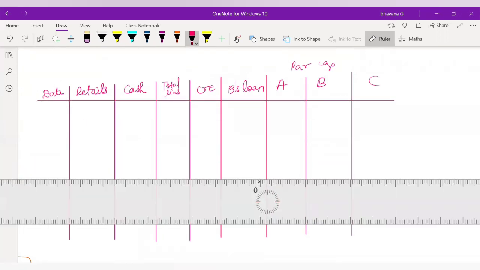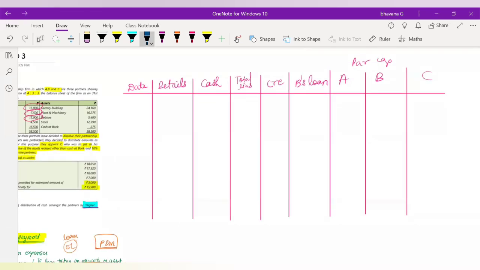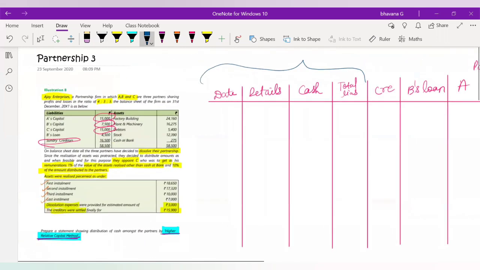Okay, so this is the format. In this format, the first 4, that is date, details, cash, and total liabilities column, will never change. After that, whatever liabilities we are going to write will change according to each question, due to the order of payment and also what kind of liabilities you have in the question.